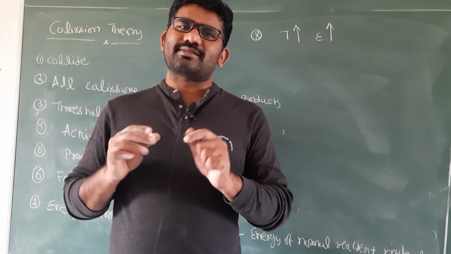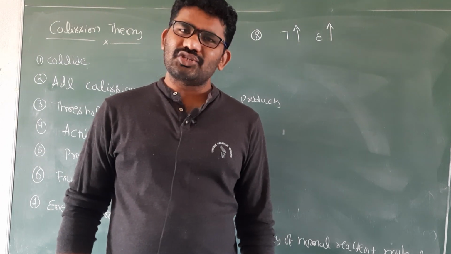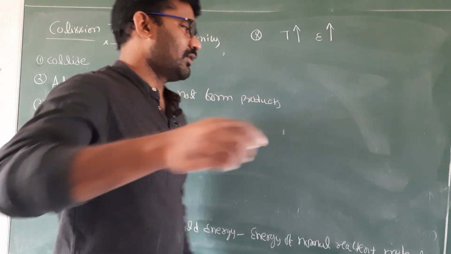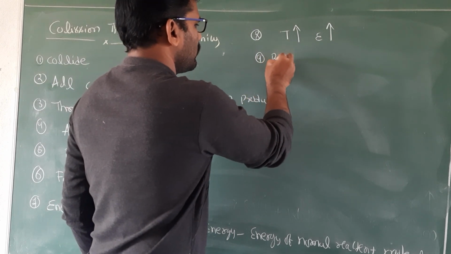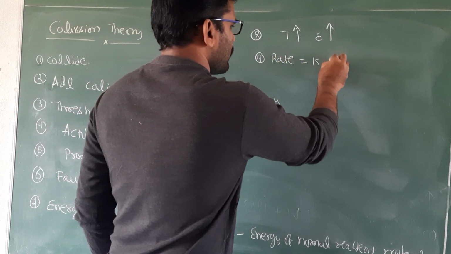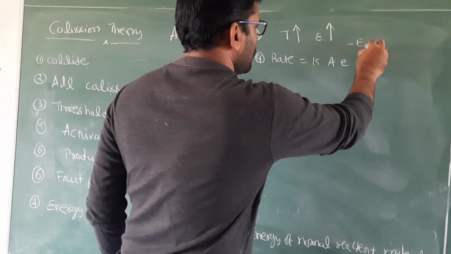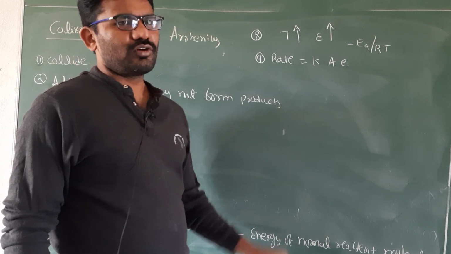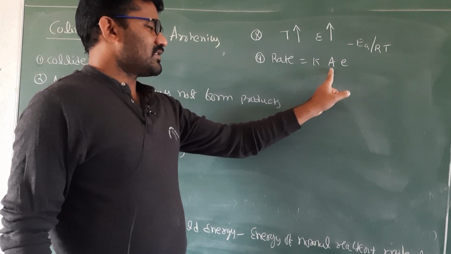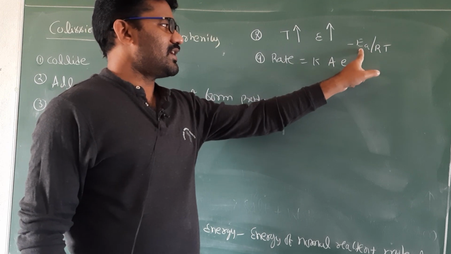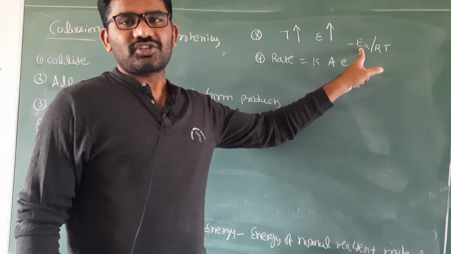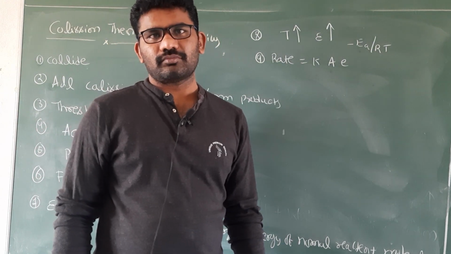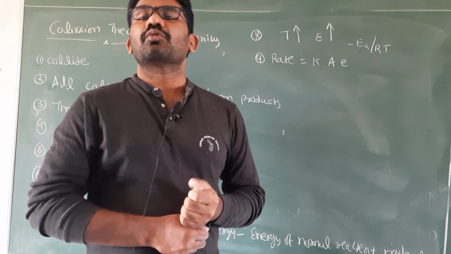Now, let us try to establish a relation between rate and energy of the reactants, and we can write rate is equal to K = A e power minus Ea by RT, where K is called the rate constant, A is the frequency factor, Ea is the activation energy, R is the universal gas constant, and T is the temperature. This is about collision theory.